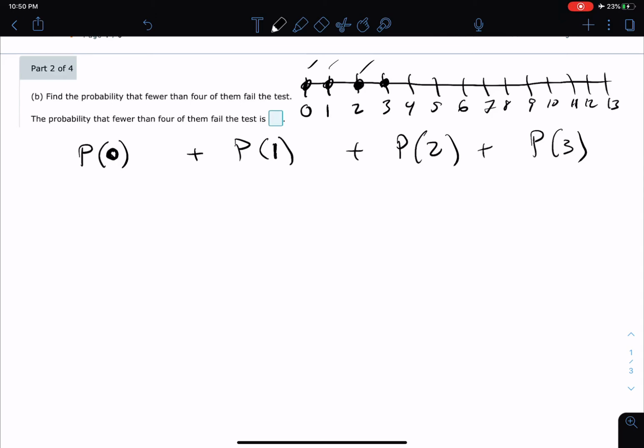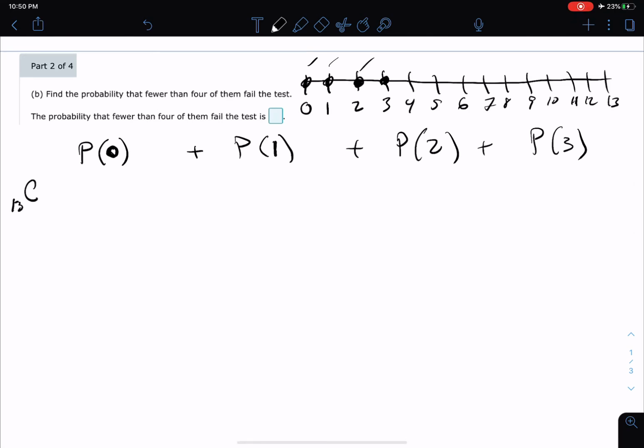To do this particular problem, it's going to be the combination of 13 choose 0, times the probability that they fail, which is 0.06, with x value 0 fails. Then the probability of passing is 0.94, and if we have 13 trials and 0 fail, that means 13 pass. You're going to see this balancing act: the exponents, 0 plus 13, must equal our total number of trials. That's going to happen each time.